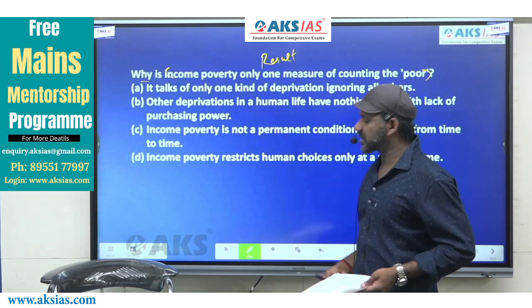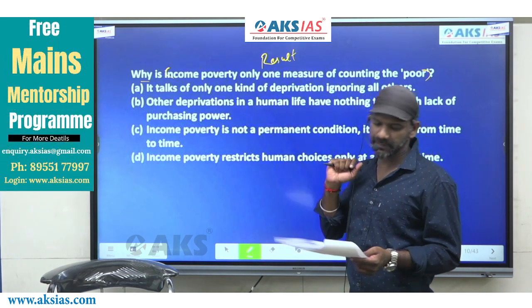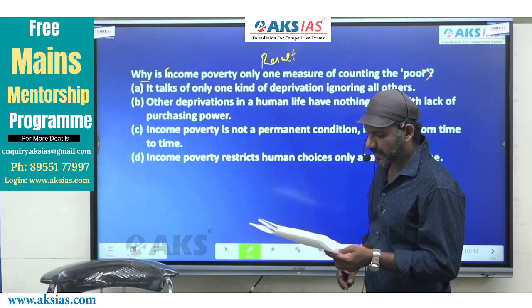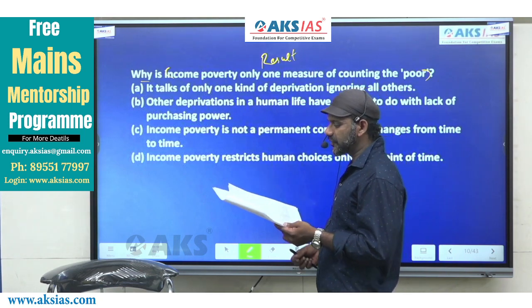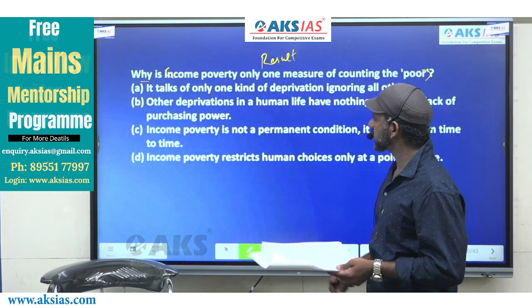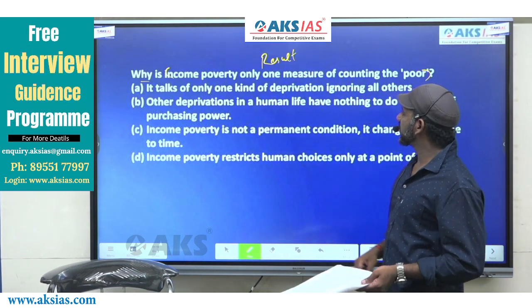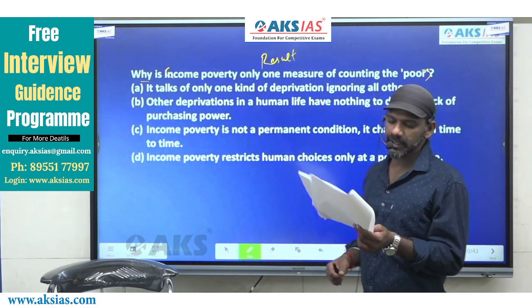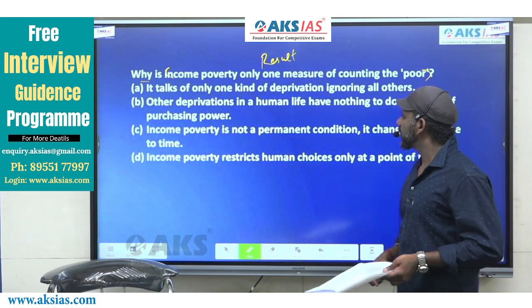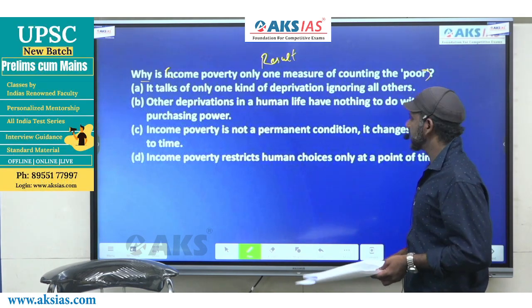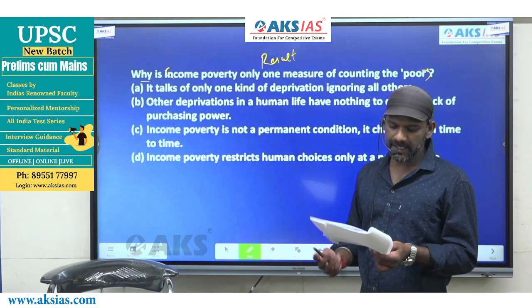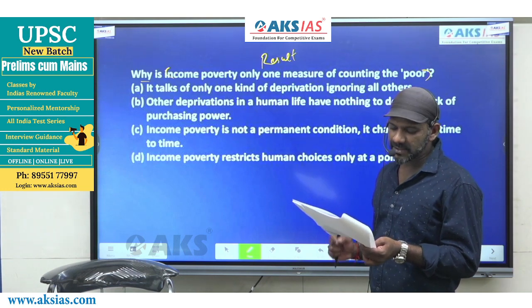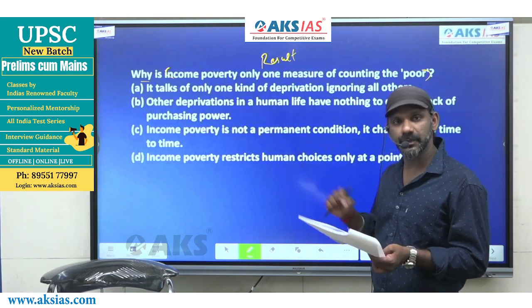I'll take you through the options quickly, then we'll go to the exact part of the passage. A says, it talks of only one kind of deprivation ignoring all others. B, other deprivations in a human life have nothing to do with lack of purchasing power. C, income poverty is not a permanent condition, it changes from time to time. D, income poverty restricts human choices only at a point of time.